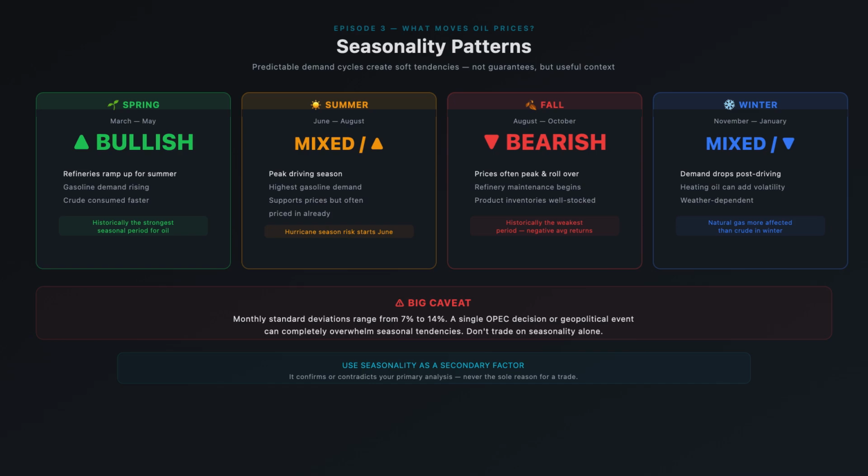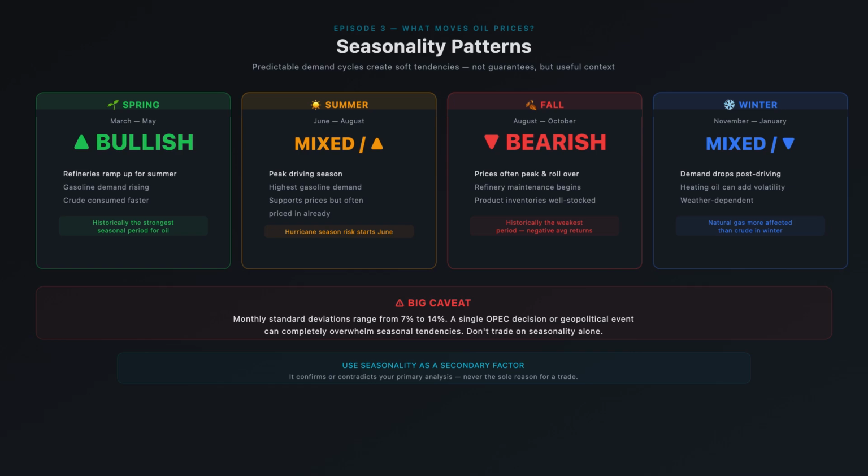Summer, June through August, is mixed to bullish. It's peak driving season in the US and Europe. Gasoline demand is at its highest, supporting oil prices. Late summer into fall, August through October, is often when prices peak and begin to roll over. Refineries go into maintenance mode. Product inventories are usually well stocked by this point.